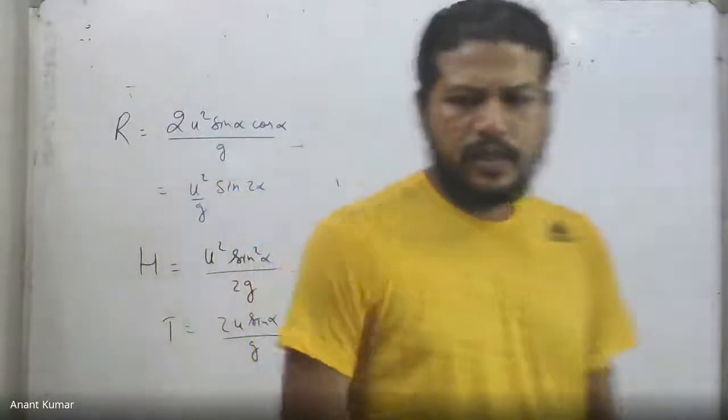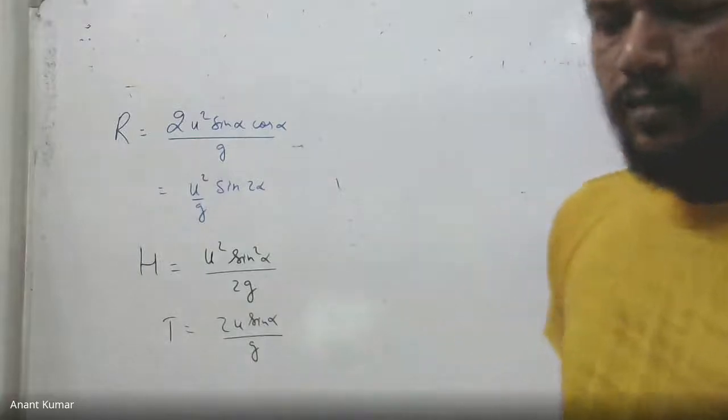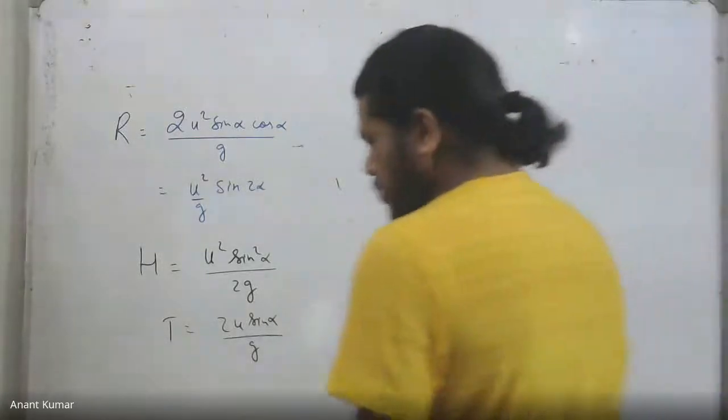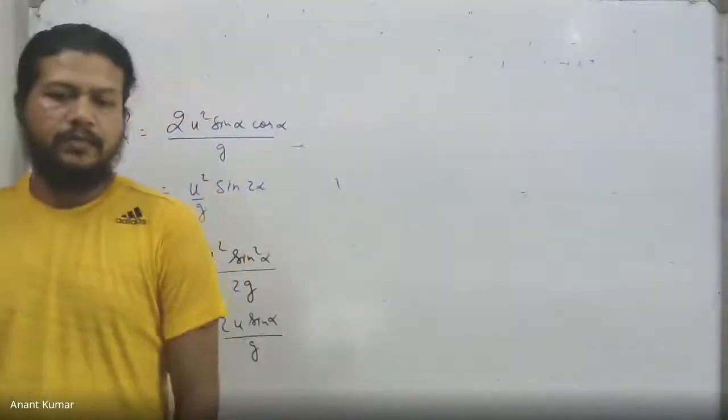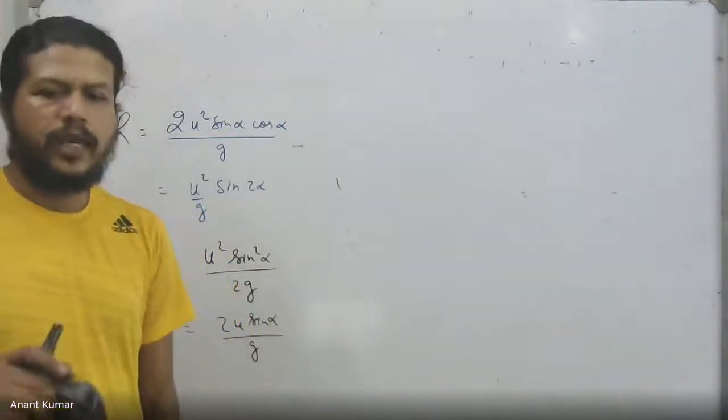I think there's a mistake in this case, because you see that the y velocity is u sin alpha minus gt.